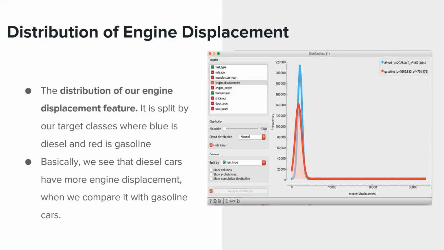Also, if we check further, we can see that diesel engines have a mean displacement of 2,028 cubic centimeters, where it is 1,660 cubic centimeters for gasoline engines. Looking at these, we can make a comment, in the light of our dataset, that cars with higher engine displacement values have more probability of using diesel rather than gasoline.